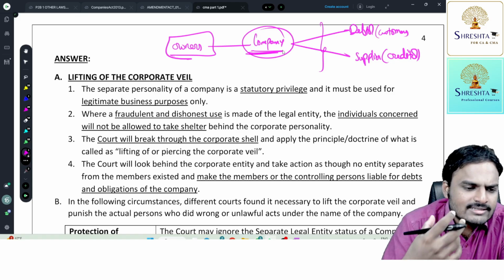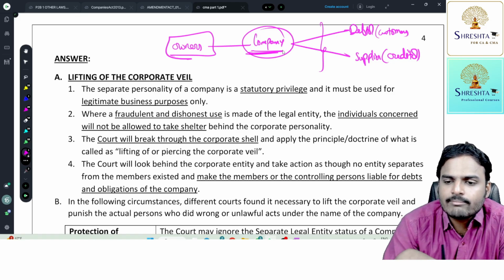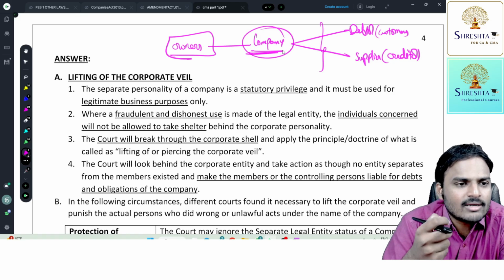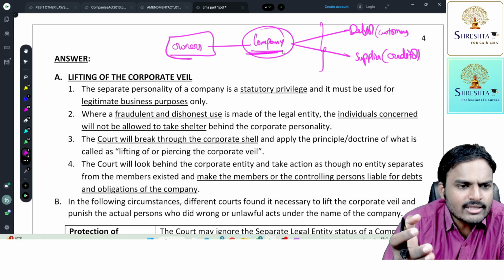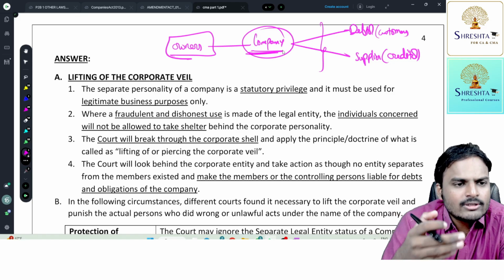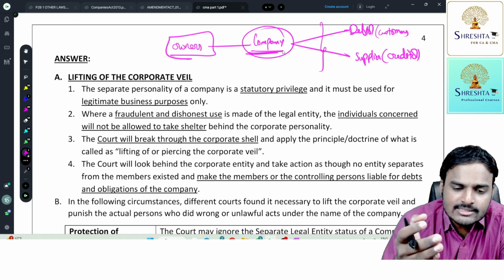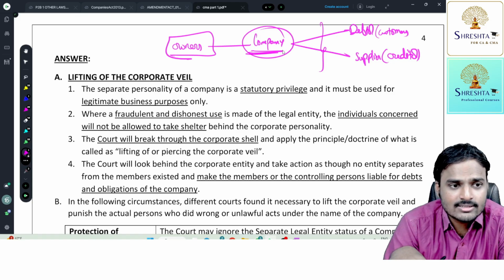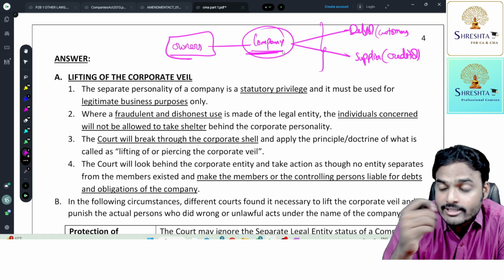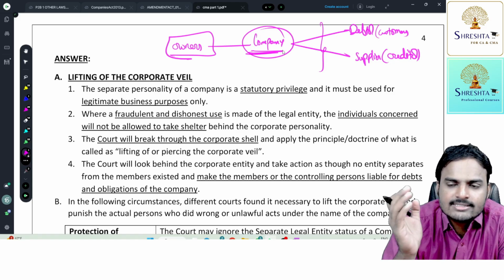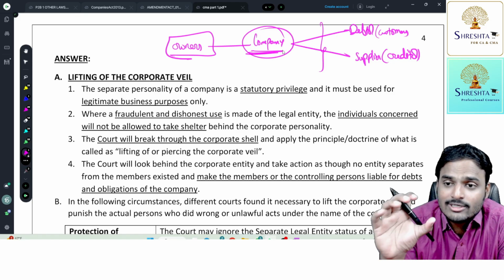Suppose I'm dealing with Reliance Industries Limited. Can you tell me the owners of the company? You will answer, sir, Mukesh Dhirubhai Ambani. You know Mukesh Dhirubhai Ambani as a director of the company, not as a shareholder. He's the owner of the company, right? But do you think he is the sole owner? Today that company has more than 5 lakh members. Do you know all 5 lakh members? That company has almost 15 directors. Do you know all the directors? Being the managing director, Mukesh Ambani is revealed to everyone, but I'm talking about all the owners of the company. ITC has more than a million shareholders. Do you know all million shareholders? No. You know only ITC.